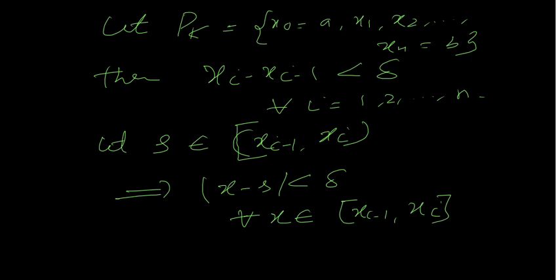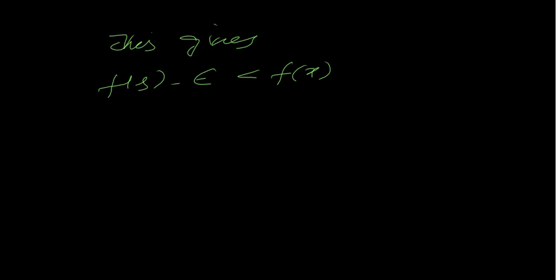Because the length of each subinterval is less than delta, whenever we choose point s in this interval, then for any x in this interval, mod of x minus s is less than delta. But whenever mod of x minus s is less than delta, from the previous we have f of s minus epsilon is less than f of x.